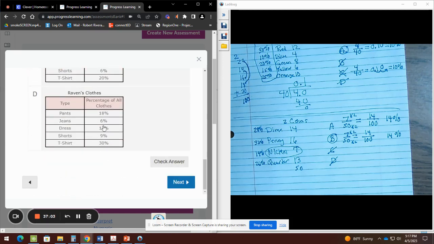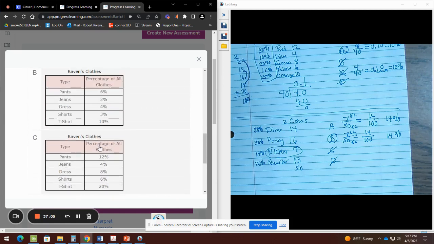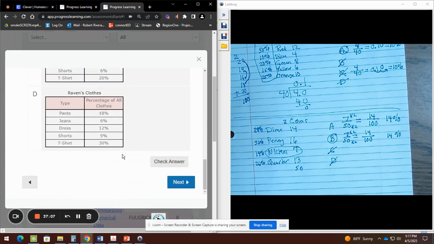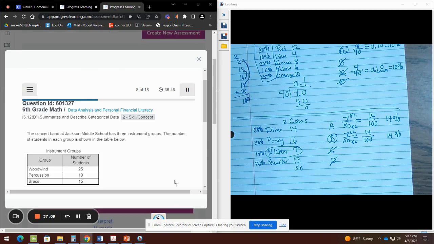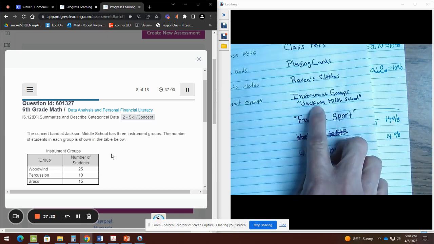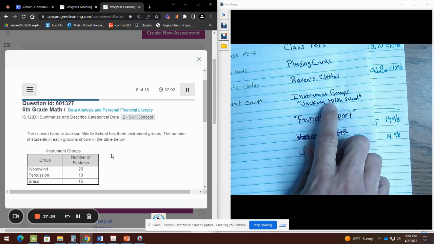Remember that the percentages have to equal 100. That's another way you can check and get rid of some. If they don't equal 100%, you know you're wrong, wrong table. So the next one is called instrument groups of Jackson Middle School. That one is your homework. Instrument groups, Jackson Middle School. That will be your homework.